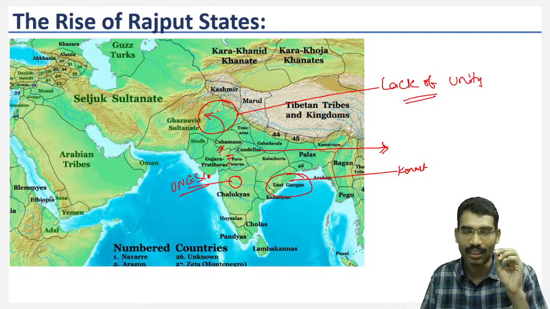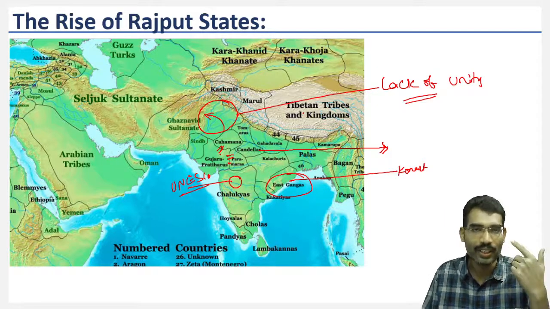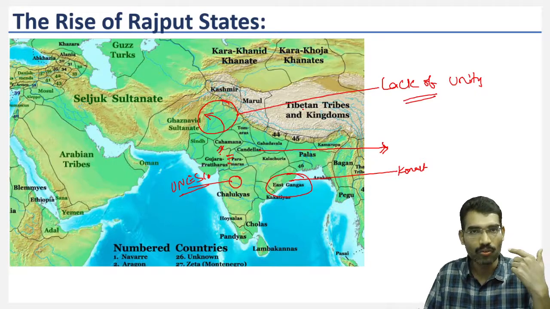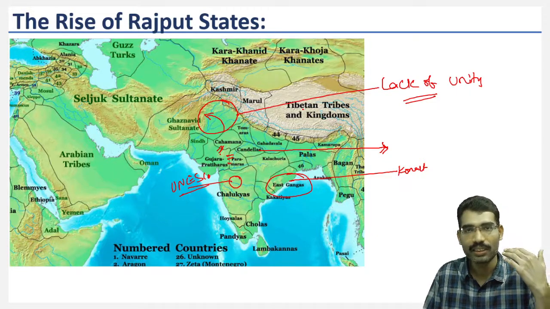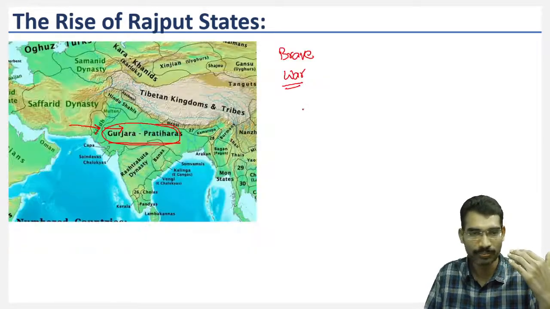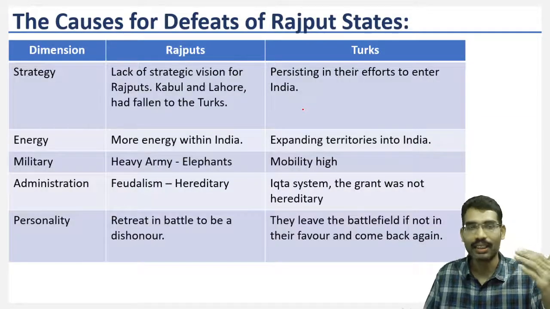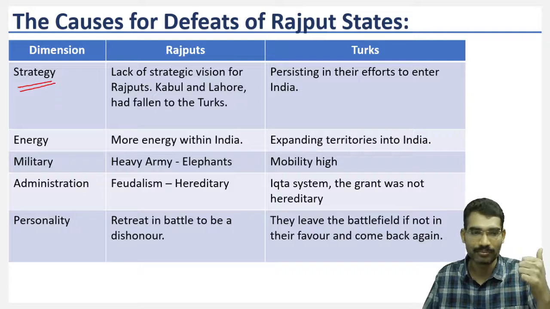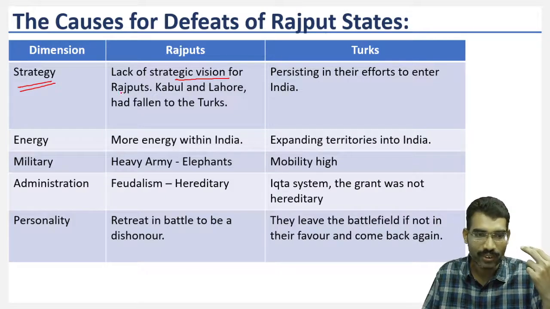Now we'll see the reasons, even though they are very brave, very strong in their arms and warfare, but why they were defeated by Ghaznavids and why they were defeated by Ghurid Muhammad. Now we will see the reasons. First one is the lack of strategy. They lacked the strategic vision, the Rajputs.